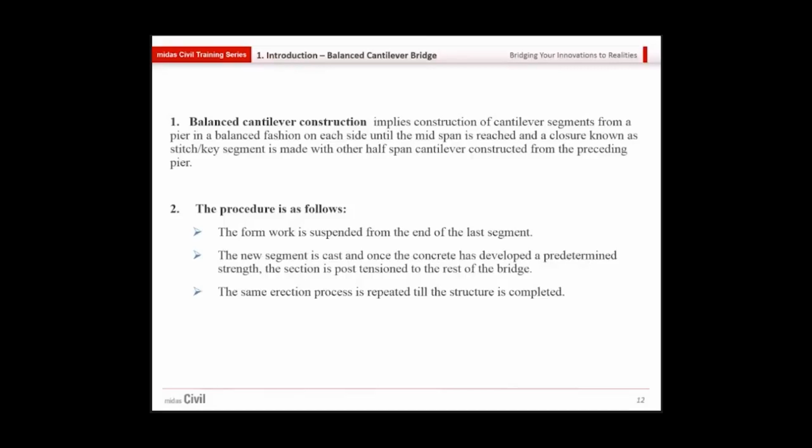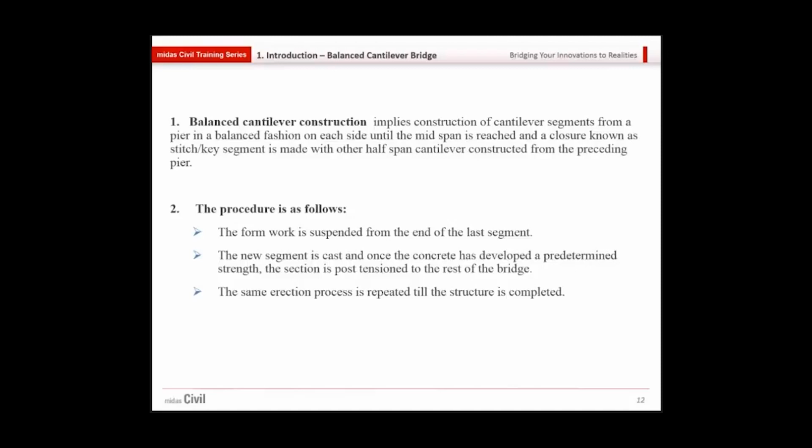So it's like we have the pier in the middle, and on both sides of the pier we start the construction with the segments progressing on both sides, and then finally it is stitched up with the key segment with the FSM on the other side of the bridge. The procedure is as follows. The formwork is suspended from the end of the last segment. The new segment is cast, and when the concrete has developed a predetermined strength, the section is post-tensioned to the rest of the bridge.